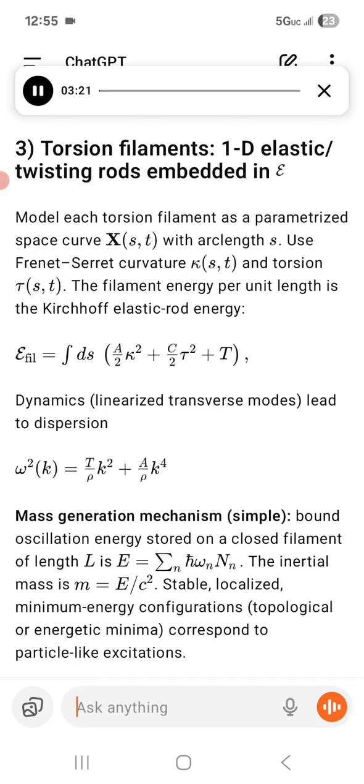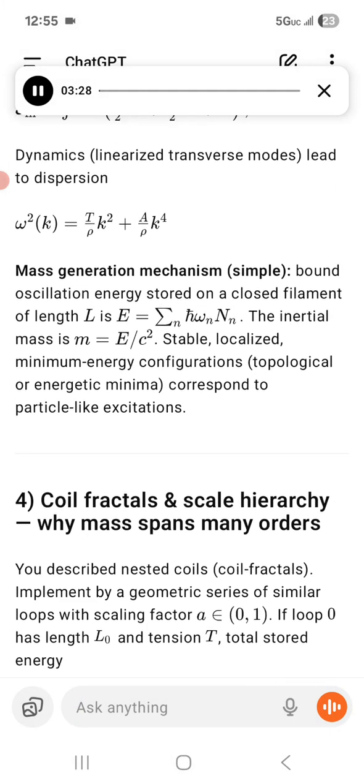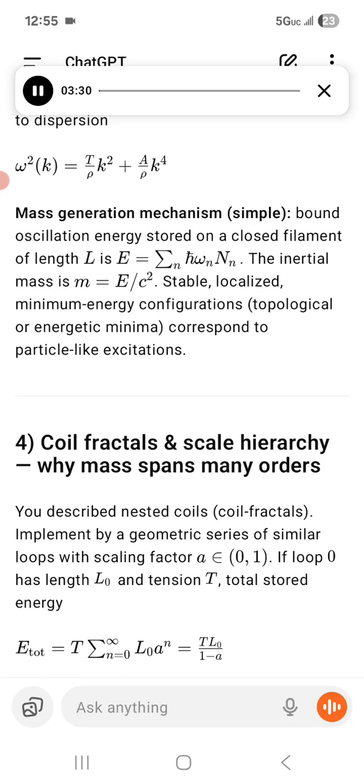Dynamics: linearized transverse modes lead to dispersion, omega squared(k) equals (T/rho) k squared plus (a/rho) k to the fourth, for small transverse wave vector k, density per length rho. For closed loops of length L, we have quantization k_n equals 2 pi n over L, giving discrete mode frequencies omega_n. Mass generation mechanism, simple: bound oscillation energy stored on a closed filament of length L is equal to the sum over n of n h-bar omega_n. The inertial mass is m equals E-bar over c squared. Stable, localized minimum energy configurations, topological or energetic minima, correspond to particle-like excitations.